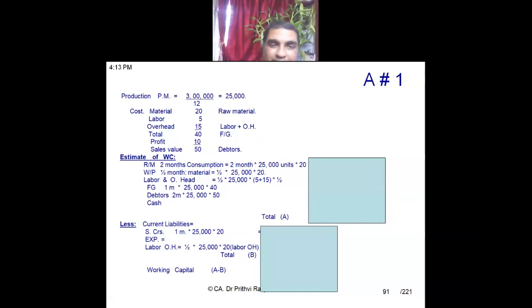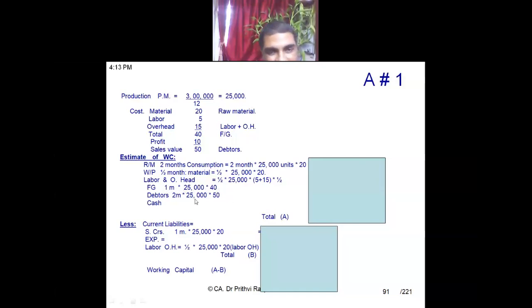Then finished goods for 1 month. 1 month finished goods will be valued at what price? 1 month into 25,000 into 40. 40 is for finished goods production. So what does finished goods contain? Finished goods contains material 100%, labor 100%, overhead 100%. So everything is 100%. Therefore we are taking 1 month into 25,000 into 40.